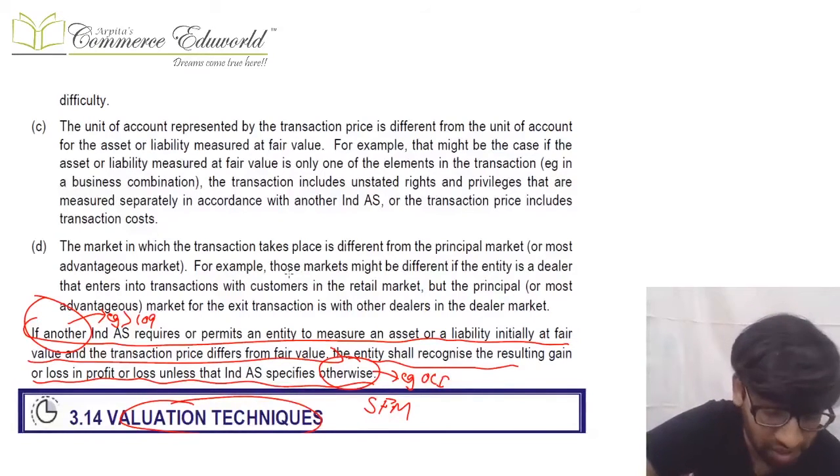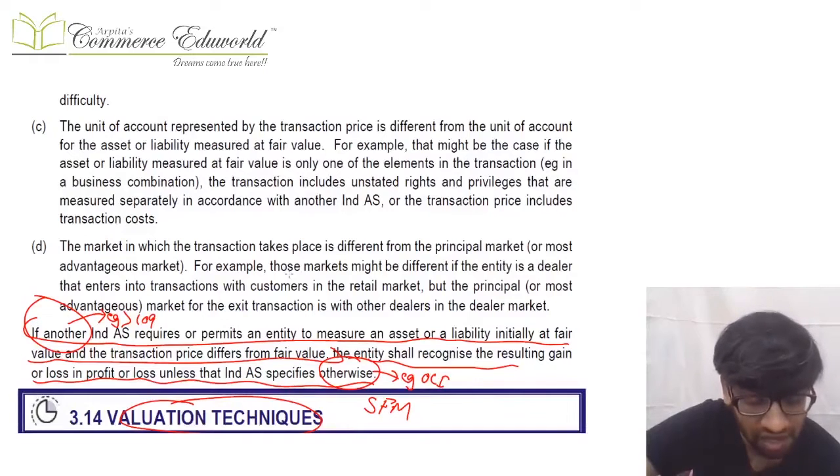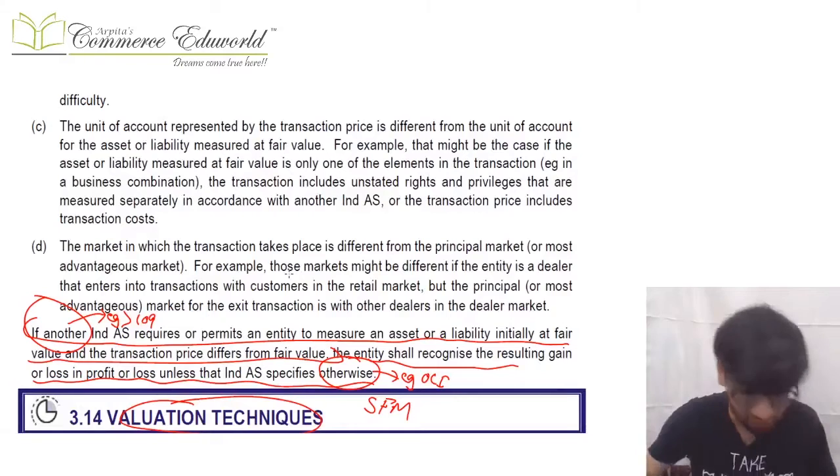The difference will either go to P&L, or if any other Ind AS requires otherwise, that difference can also go to OCI. So where does that difference go in that journal entry? That will be defined by the other standard, because this standard will never give you a journal entry.